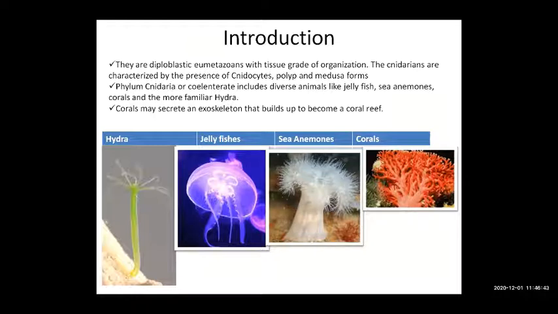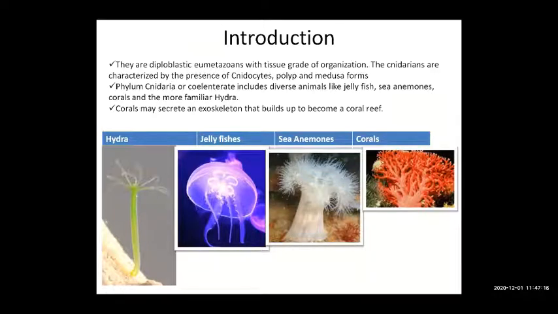The Cnidarians are characterized by presence of stinging cells called cnidocytes. That's why the phylum is named Cnidaria. Then the body forms are very important. Two types of body forms are found in Cnidarians. They are the polyp and the medusa forms. Both the polyp and medusa form again form many different types, which we will see later.